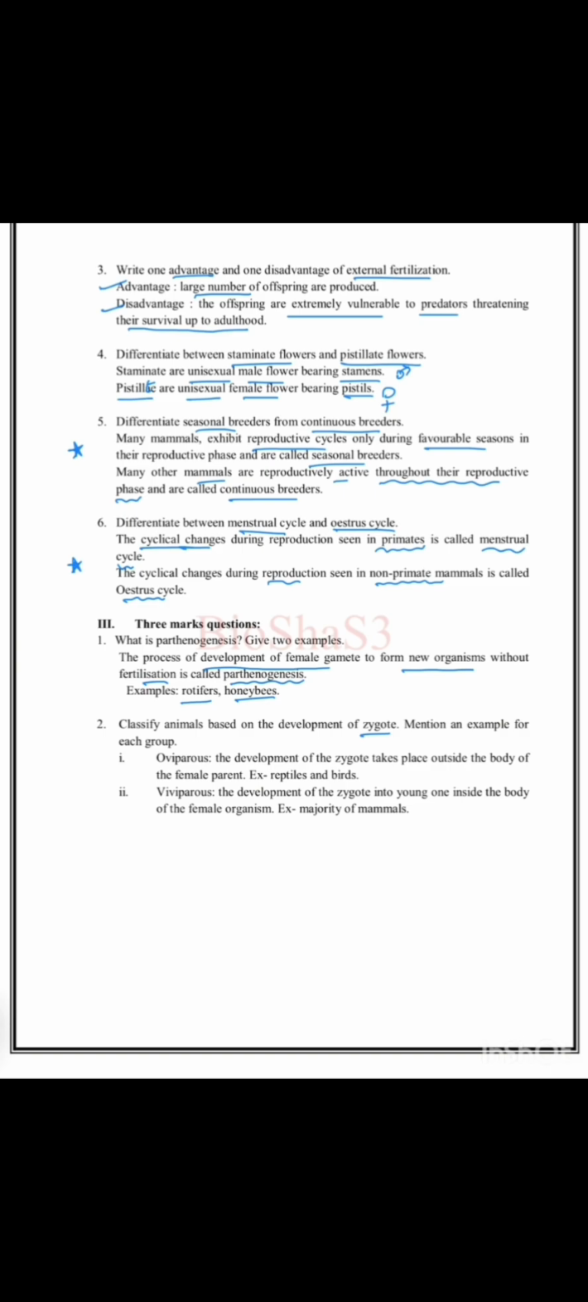Classify animals based on the development of zygote. Mention an example for each group. Oviparous: the development of the zygote takes place outside the body of the female parent. Example, reptiles and birds. Viviparous: the development of the zygote into young one takes place inside the body of the female organism. Example, majority of mammals.